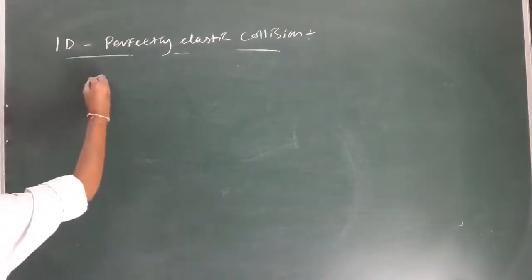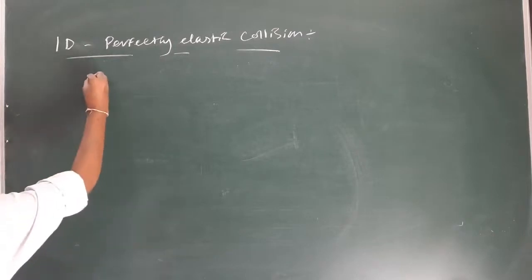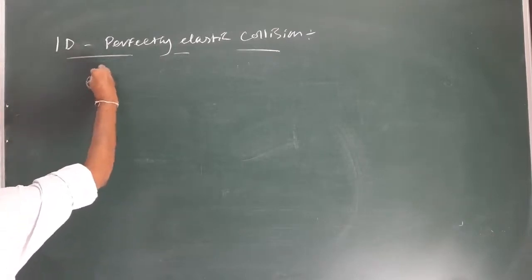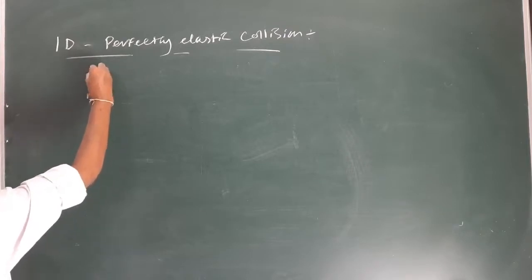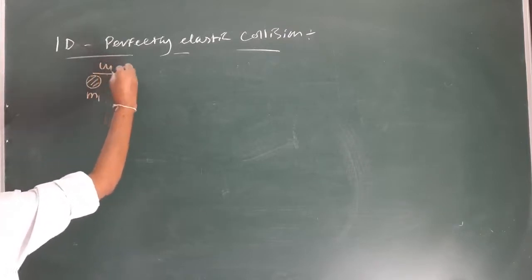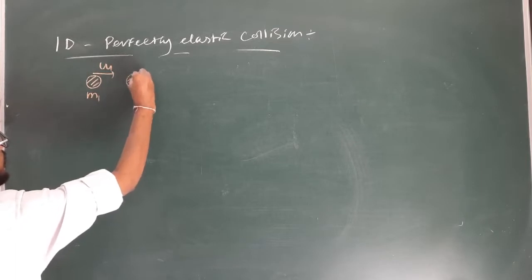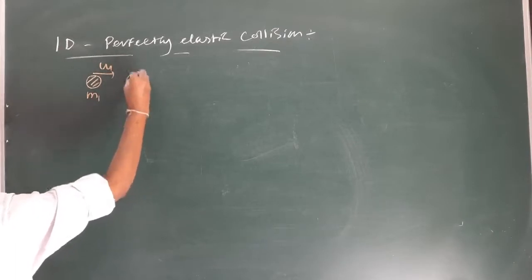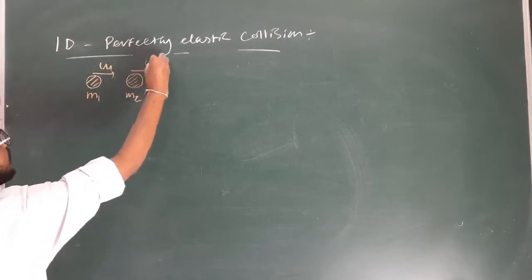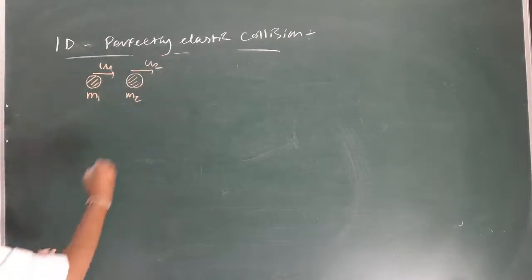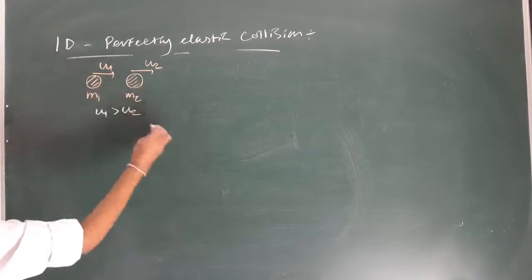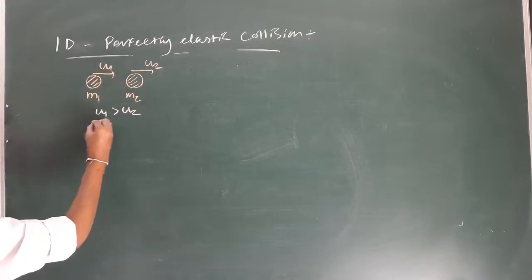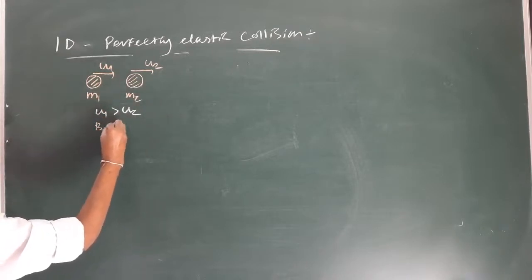So just consider two bodies. M1 is moving along this direction with velocity u1, and another body of mass m2 is moving along this direction with velocity u2. Here u1 is greater than u2, that's why they can collide with each other. This is the condition before collision.